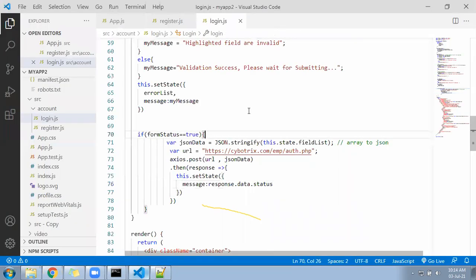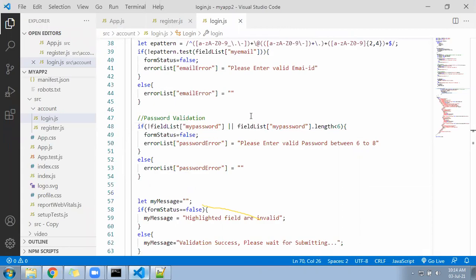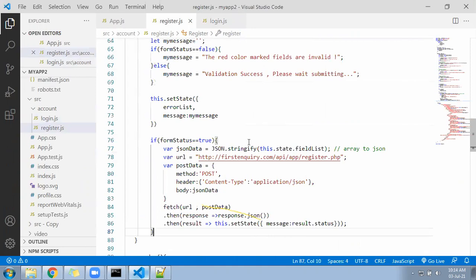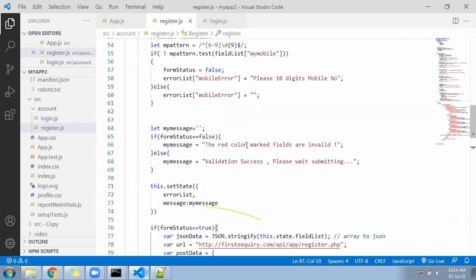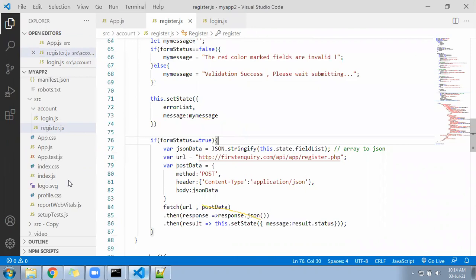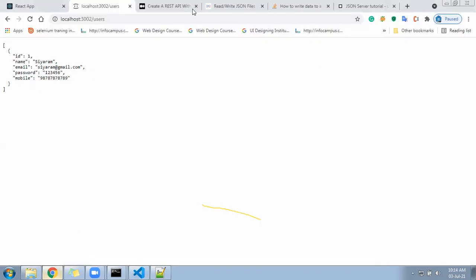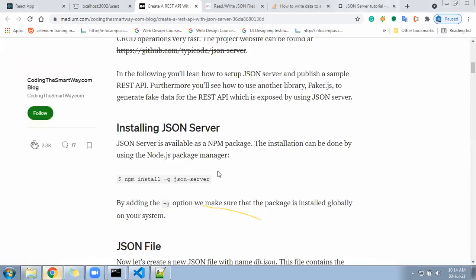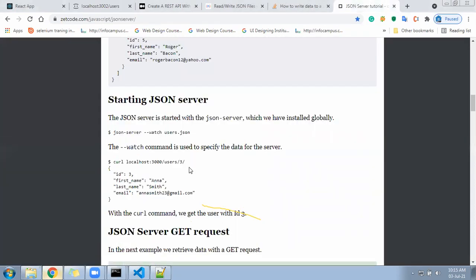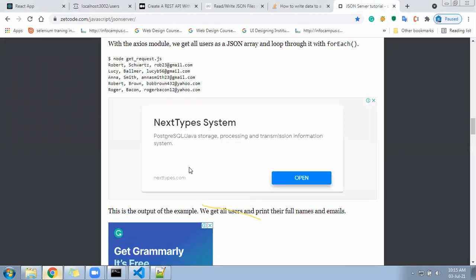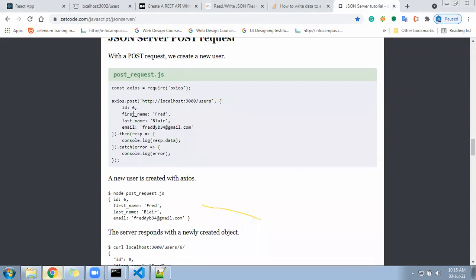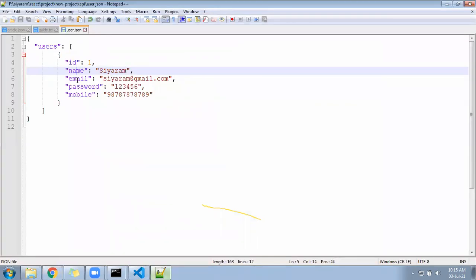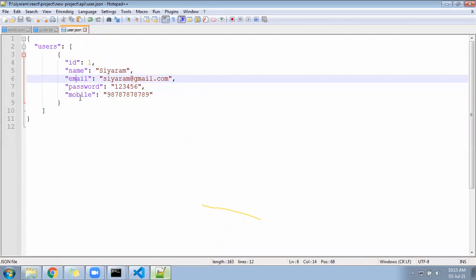Okay, so now come to your register page. In the register page, we have given the user ID something. But another thing to understand is, because I need to follow this documentation, it says that when you are posting the data to the JSON server, your key should be the same as it exists in the JSON. So look here, in the JSON, what keys do we have? Name, email, password and mobile, is it? Name, email, password and mobile we have.